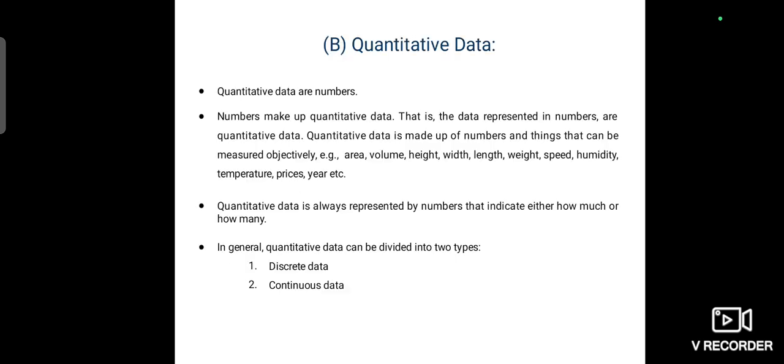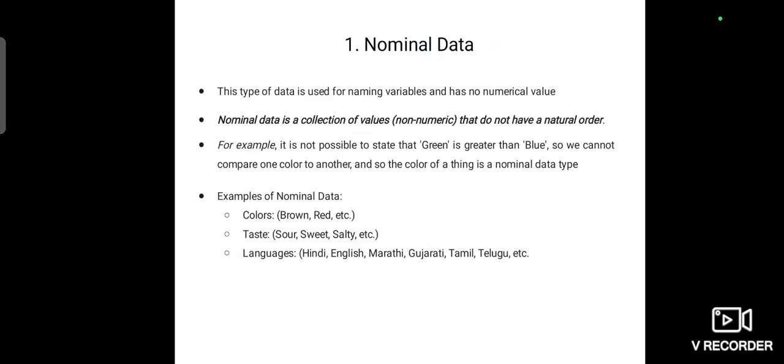So we have so many examples like gender: male, female, non-binary; marital status: single, married, divorced, widows; eye colors like brown, green; blood type: A positive, B positive, O negative, O positive, like that. This kind of data we call nominal data.